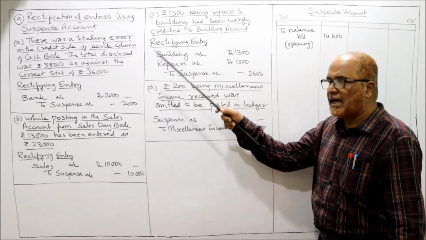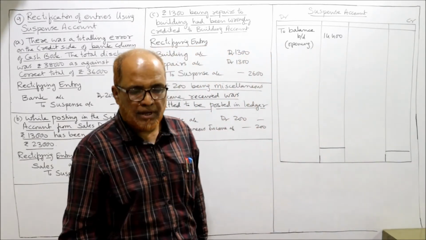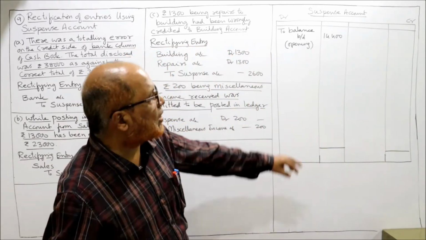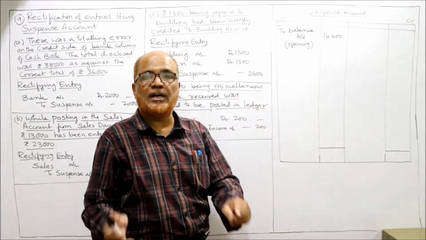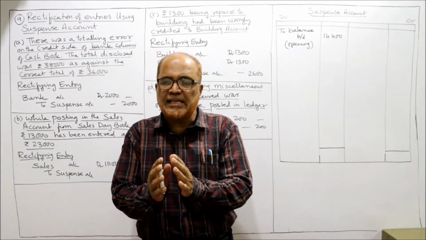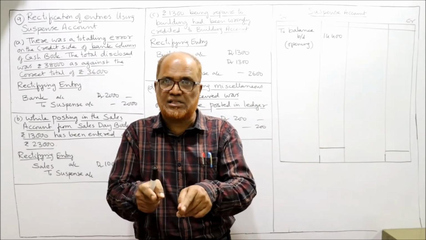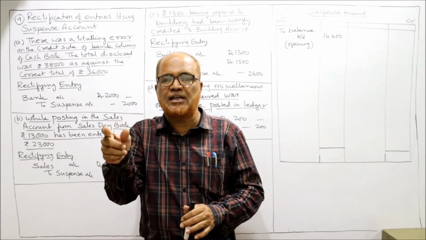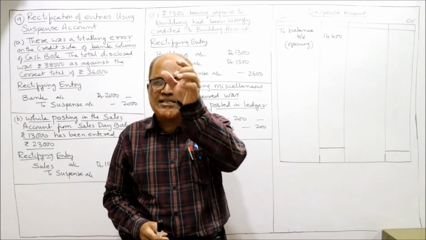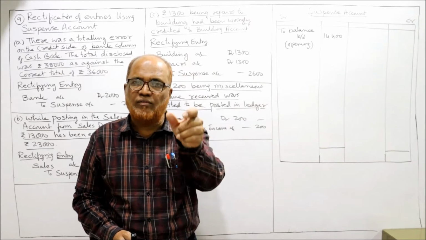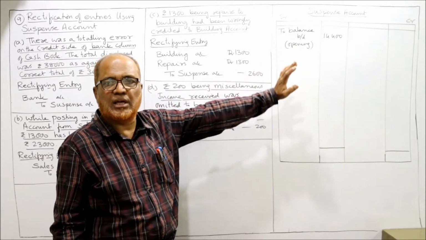That's all. So all the errors we have rectified. Now we have to make the suspense account. See here, I have prepared the suspense account. On the debit side, balance brought down, the opening balance is 14,400, given in the problem. The accountant saw that the trial balance was not agreeing, with an excess credit of 14,400. When there is excess credit, the suspense account will show a debit balance. So on the debit side I have written balance brought down, opening 14,400.